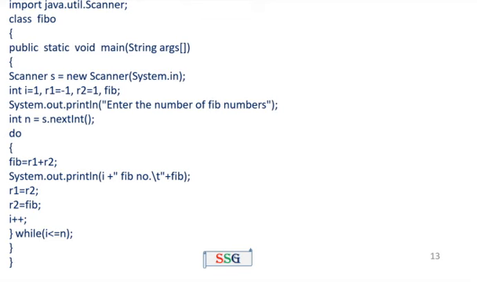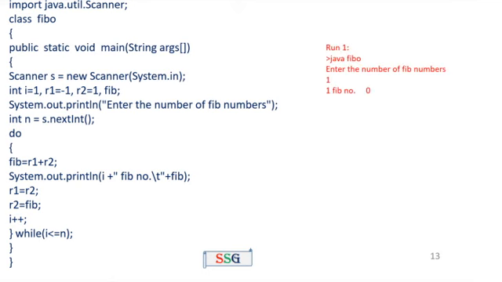Now the i value equals 2. Checking the condition while i less than or equal to n, 2 less than or equal to 5, the condition is true, which means the loop will be executed. That means this loop will be executed 5 times. Then close curly brace, close curly brace. The first closes the main function, the second closes the class.